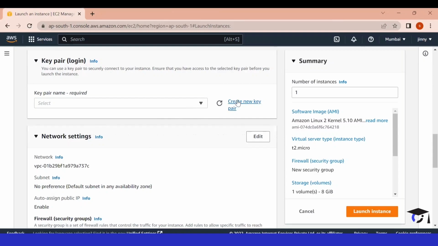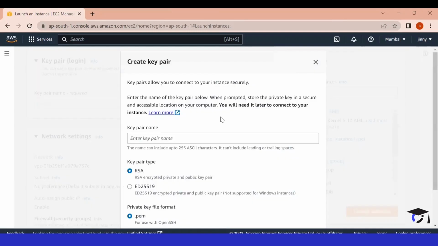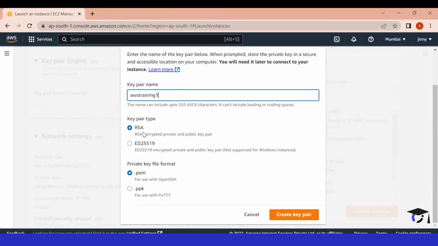For my case, I am clicking on create new key pair and I will create a new key pair. For me, I'm giving AWS training 1. And this key pair I will create with RSA encryption, and the key format I will use is .pem, which we can use with OpenSSH. But if you are using PuTTY to connect to your instance, then you will have to select .ppk. But for us, I'm selecting .pem.